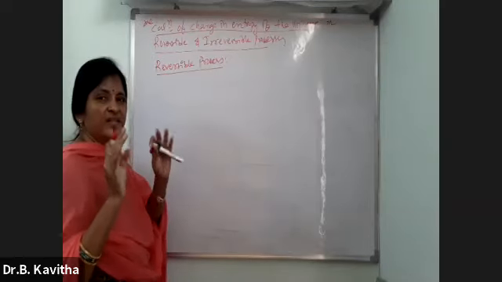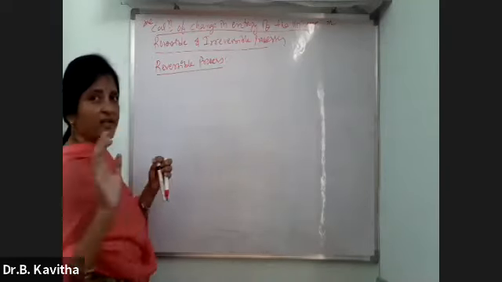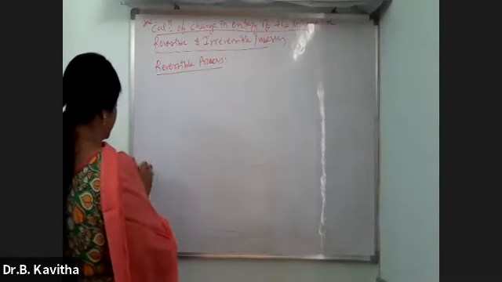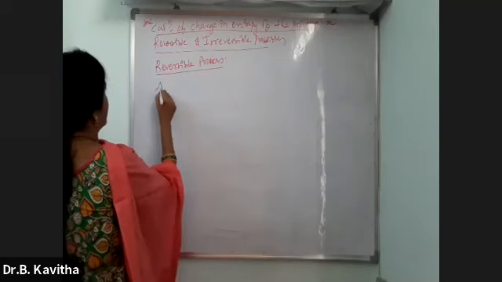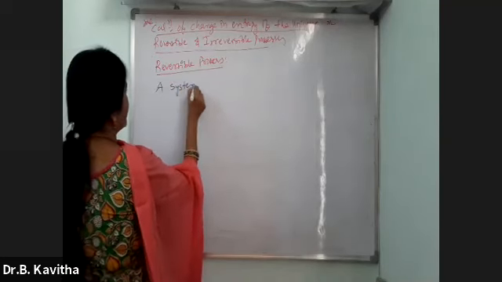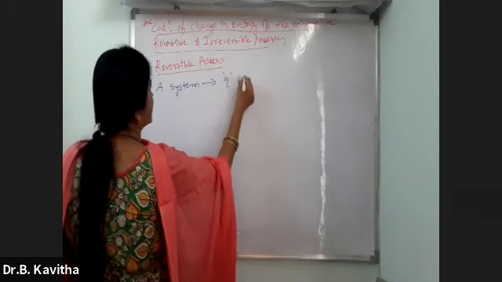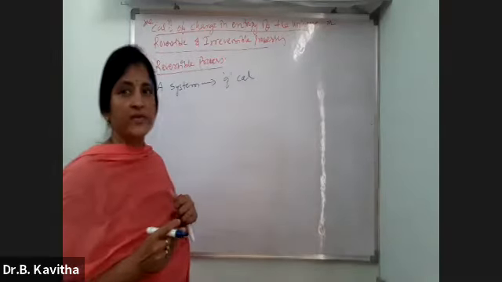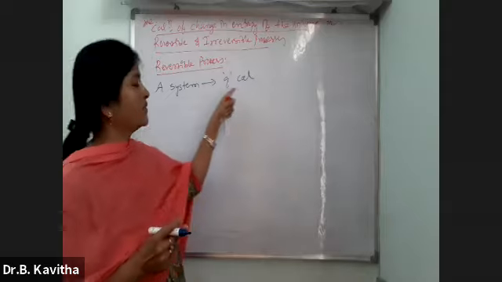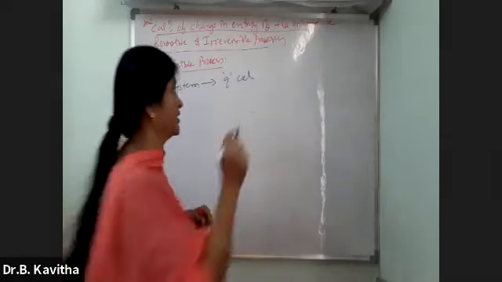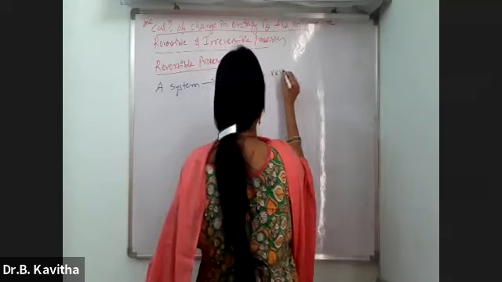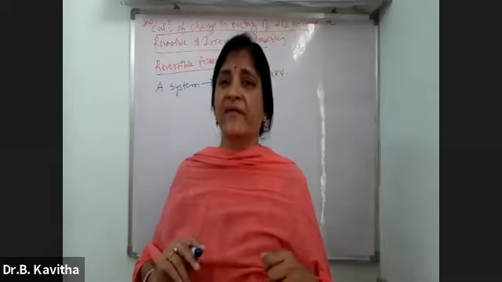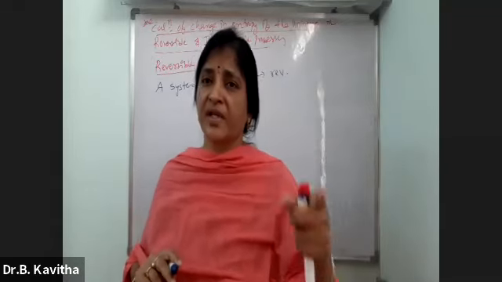Right. See, now listen carefully. This is somewhat a typical one, but if you understand, it is very easy. Okay? Assume that a system absorbed Q calorie of heat isothermally and reversibly. Absorbed Q calorie of heat reversibly. So here the system absorbed the heat from the surroundings. How much heat is absorbed? It is Q calorie of heat.